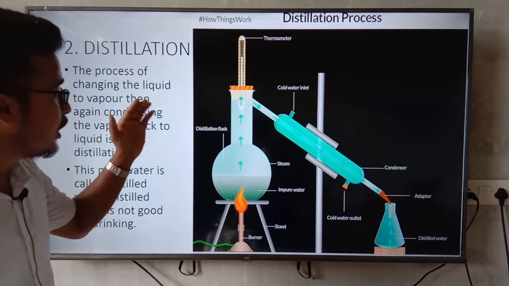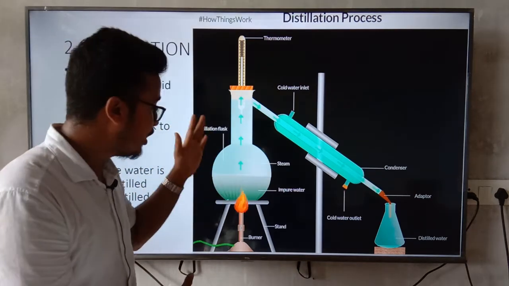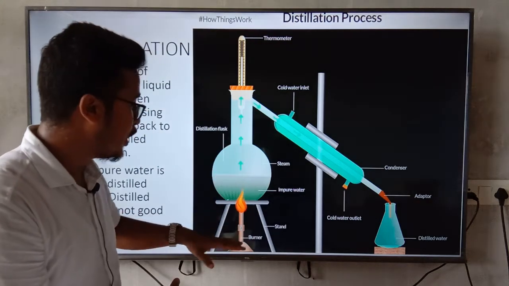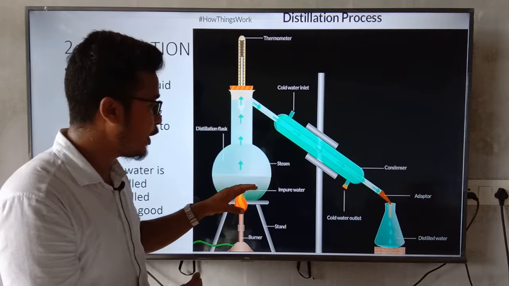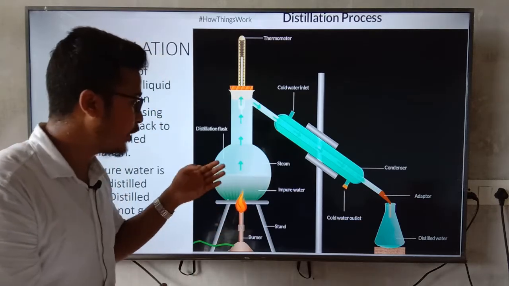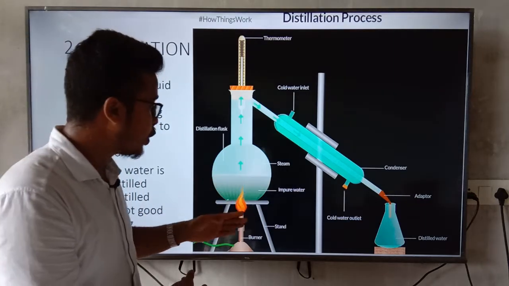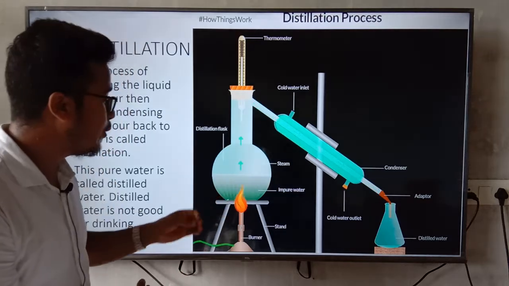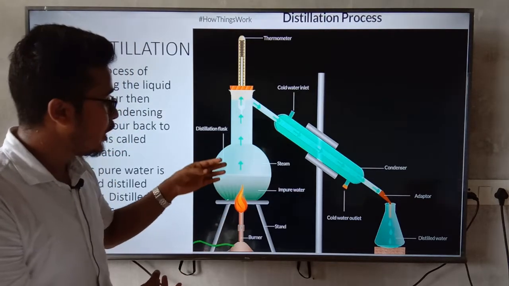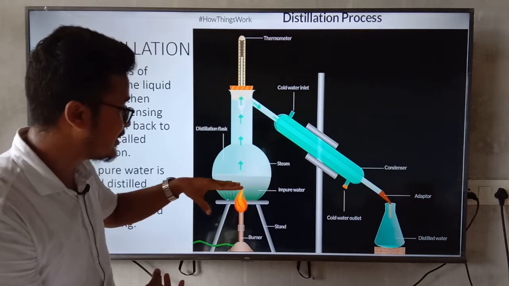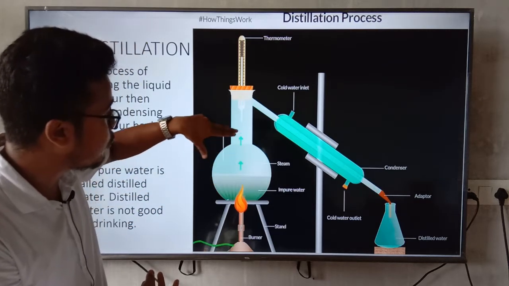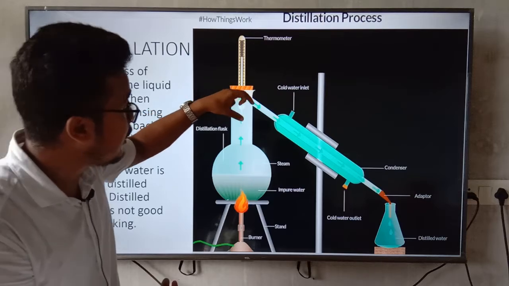You can see here the flask, which is called the distillation flask. Here is the burner, where heat is applied. Here is the impure water, where the impurities are present. After heating, this water will boil and change from liquid to the gaseous state. It will go into the gaseous state and enter here.